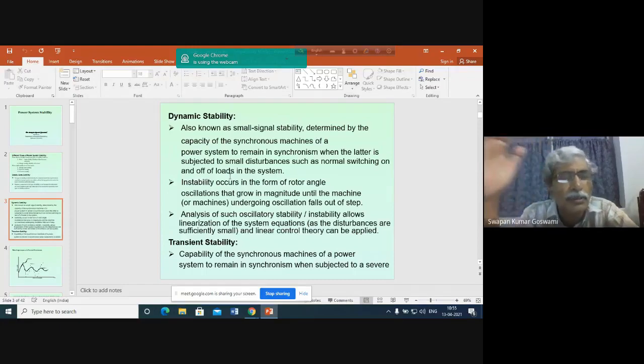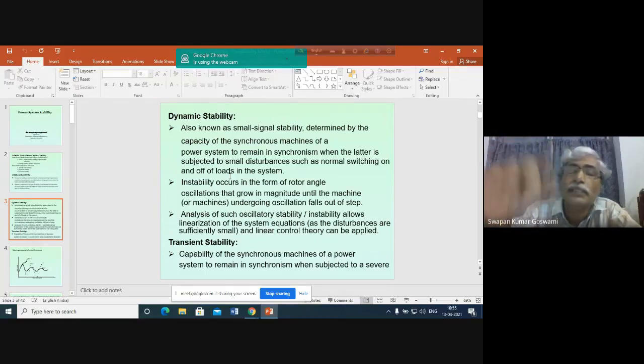Some oscillations are always happening in the system, and the ability of the system to maintain synchronous operation under the influence of these small changes in demand is called the dynamic stability. Since this is due to small changes in demand, it is also known as small signal stability.